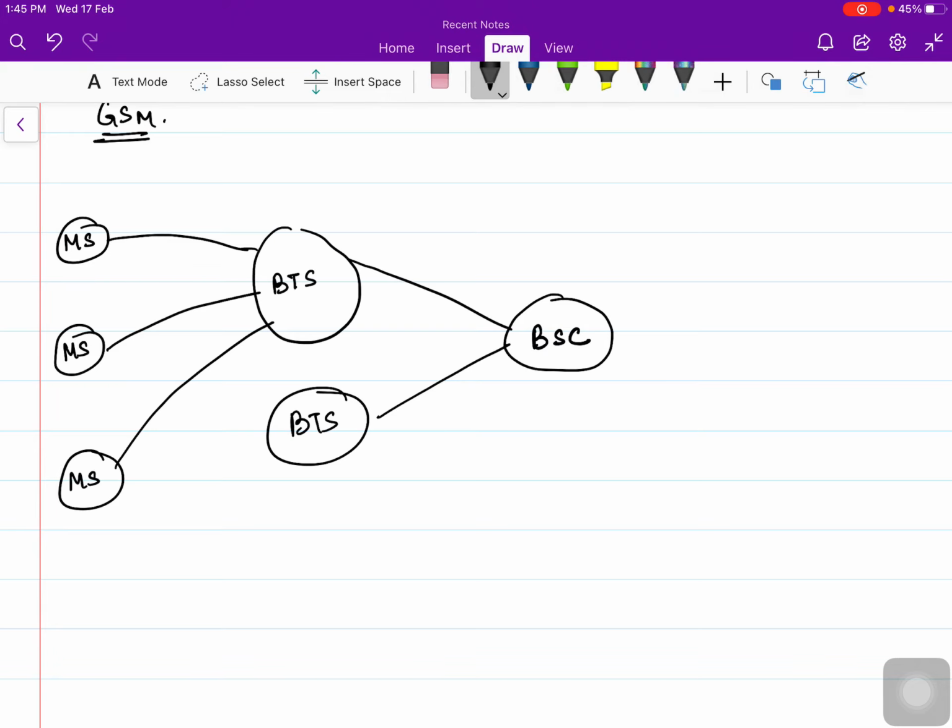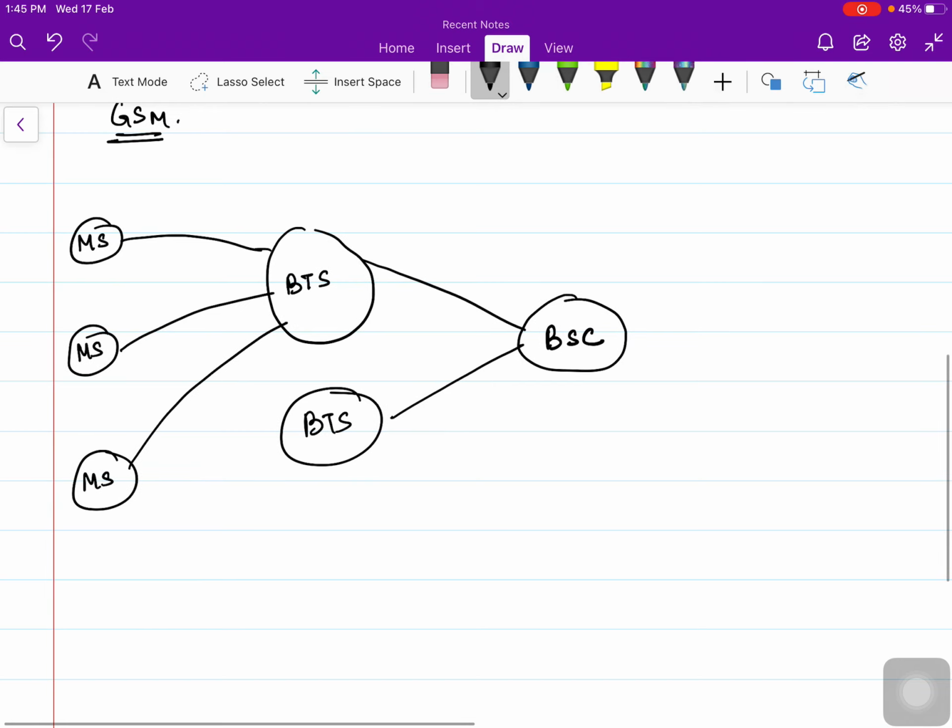So the signals being weak or strong are controlled by the BSC. Towers are BTS, there are multiple BTS, and the one which controls the towers is the BSC, the base station controller.